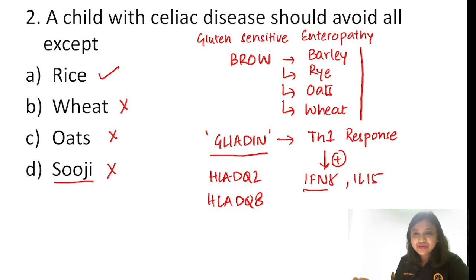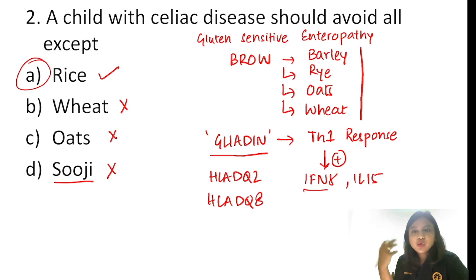So what can be advised to the child? Yes, you can go for rice. So this will be the answer. Remember, oats should be avoided. It is not strictly contraindicated in a child with celiac disease, and usually if you are taking oats in the pure form, you can take it. But specifically it should be avoided. So for your exams, remember this should be avoided in a child with celiac disease.